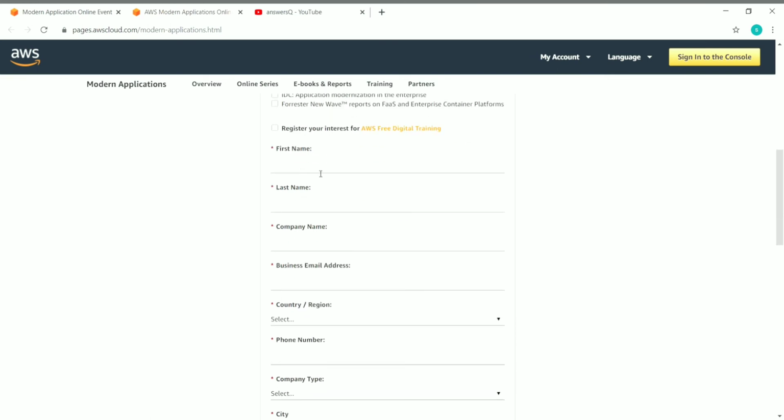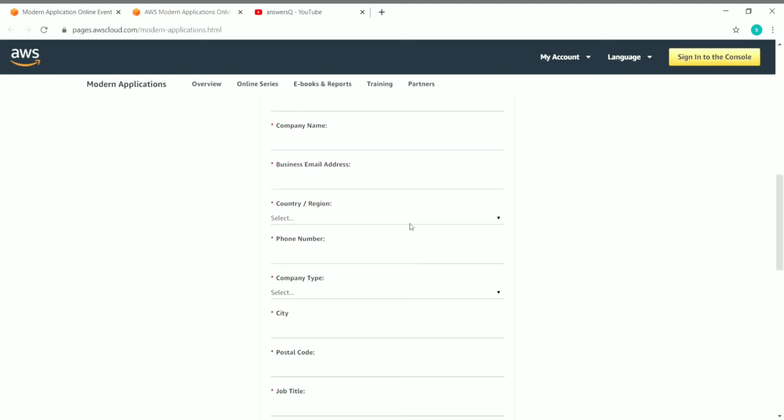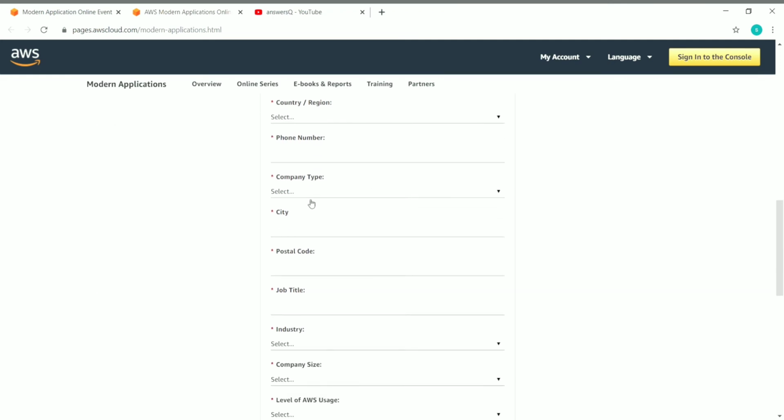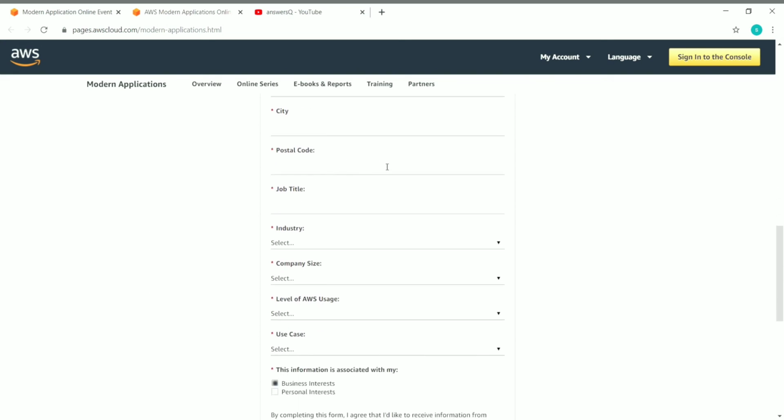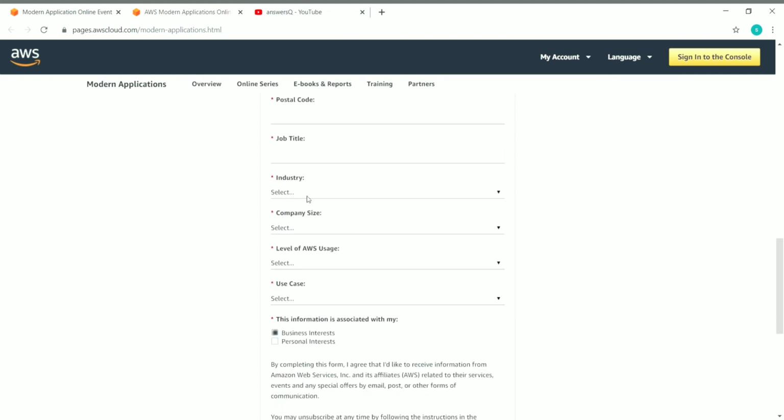and you have to give details like your name and company name, and if you are a student, type in your college name, and you have to give your email address and choose your country and give your phone number and select your company type. If you are a student, choose the option education, and then you have to give your city and postal code, and if you're a student, type in job title as student and choose industry as other if you are a student, and if you're a working professional, go with whatever is applicable for you, and choose company size as 1 if you're a student,